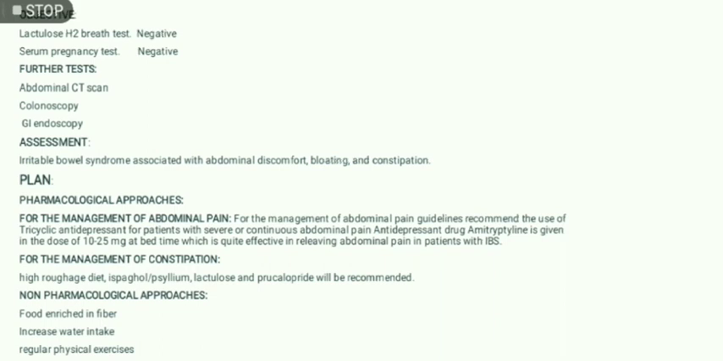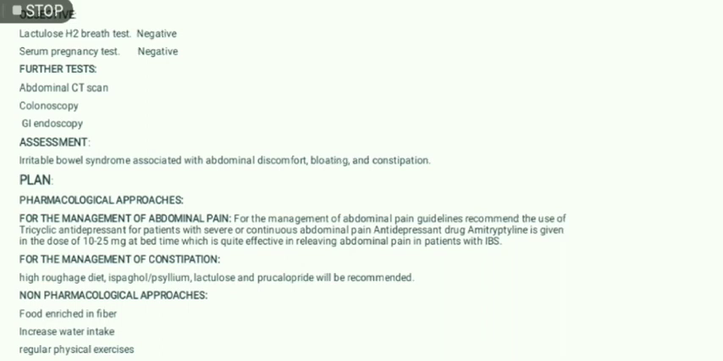Assessment: irritable bowel syndrome associated with abdominal discomfort, bloating, and constipation. Plan, pharmacological approaches. For the management of abdominal pain, guidelines recommend the use of tricyclic antidepressant for patients with severe or continuous abdominal pain. Antidepressant drug amitriptyline is given in the dose of 10 to 25 mg at bedtime, which is quite effective in relieving the abdominal pain in the patients with IBS.